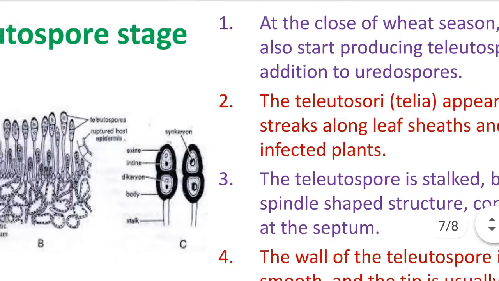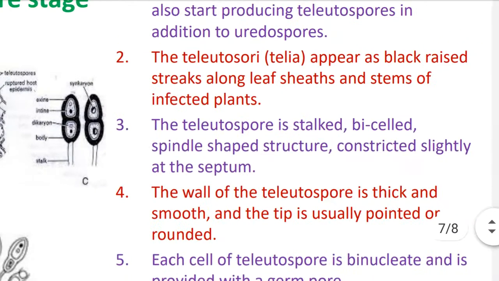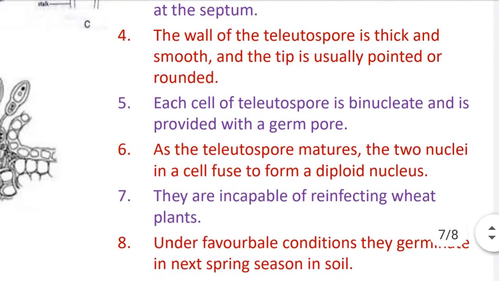Clear? So this is the characteristic of the teliospore. Then number 5: the wall of the teliospore is thick and smooth, and the tip is usually pointed or rounded. We already covered this aspect.